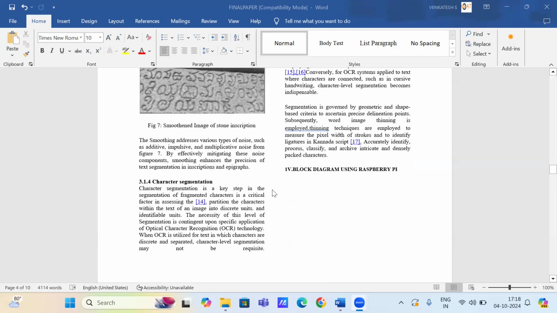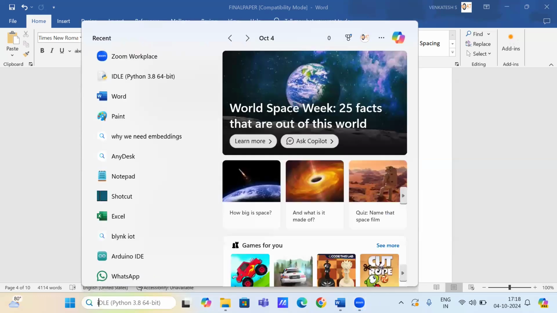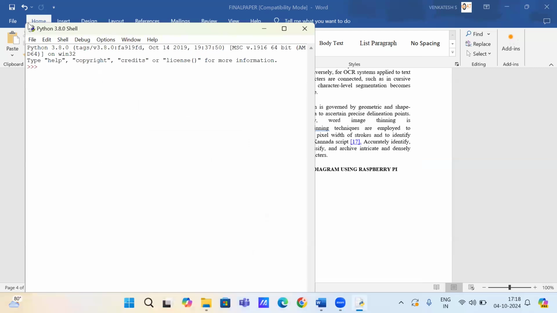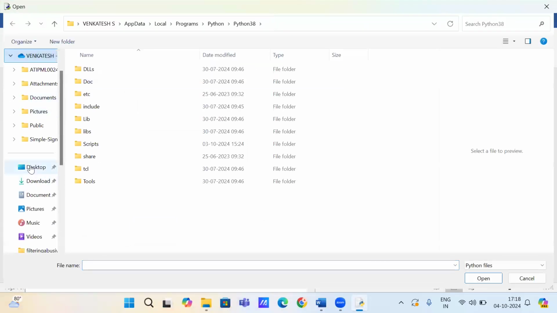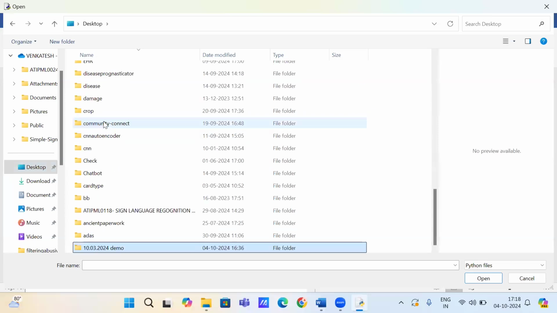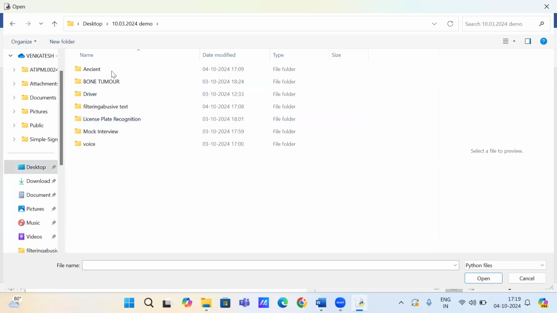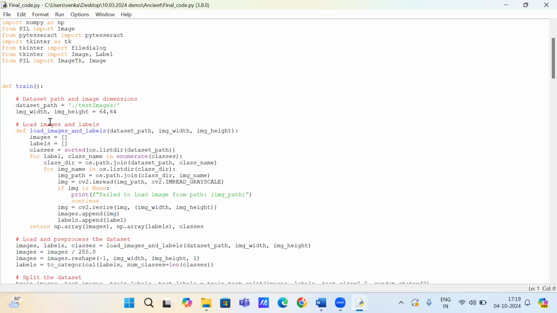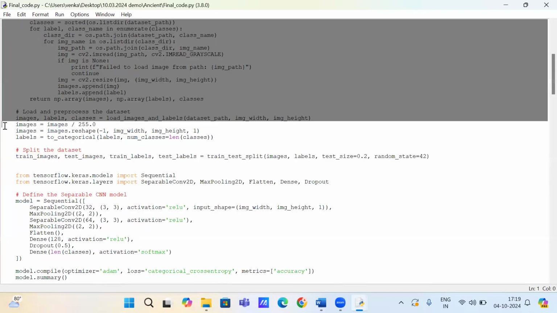Now, I'll explain the code. This is our code. Here, I have defined the training.